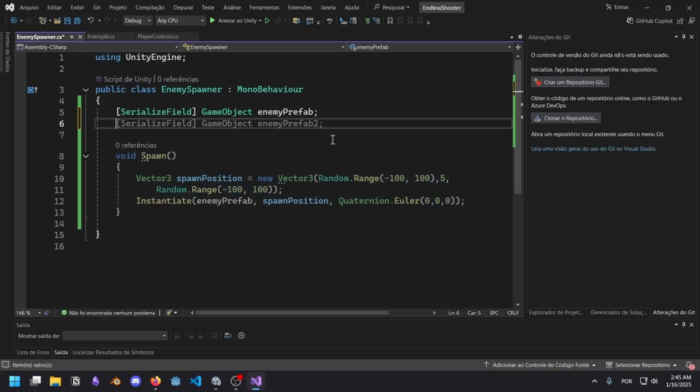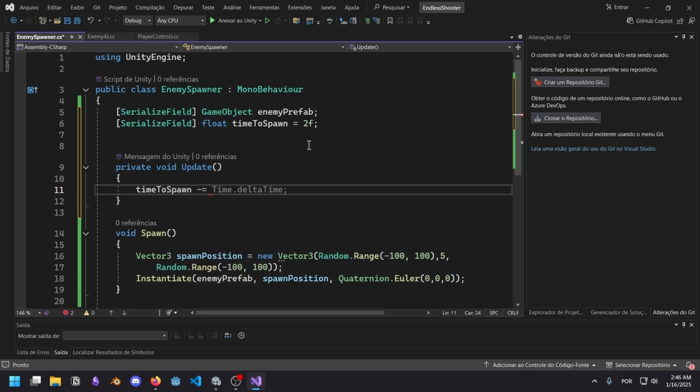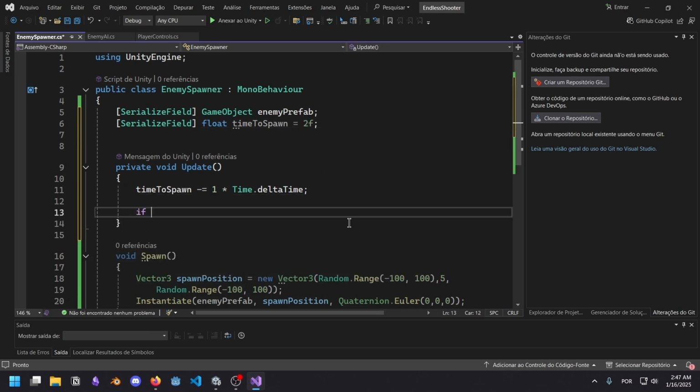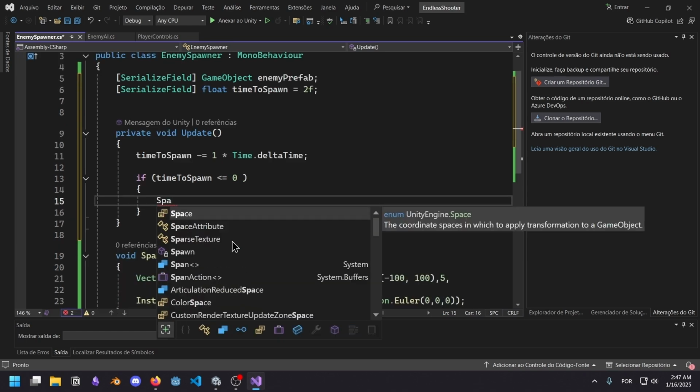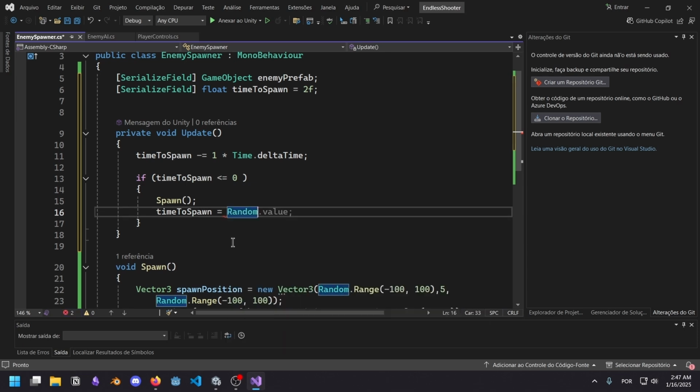Let's create our timer. Serialize field, float, time to spawn. I'm gonna make this equal to 2f. I'm gonna make it start at 2 seconds, but it's going to change every time. We go into our update function, and in here we simply make time to spawn decrease by Time.deltaTime. It's going to decrease this number by 1 each second, so essentially we are counting down from this number always. And if time to spawn is less than or equal to 0, we call spawn. And after we call spawn, we actually set a new time to spawn, a random range.